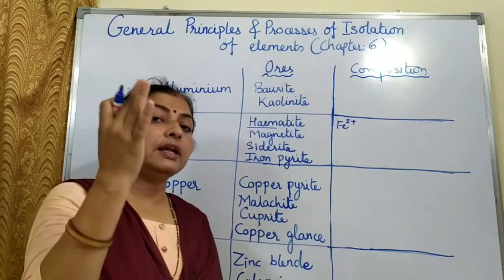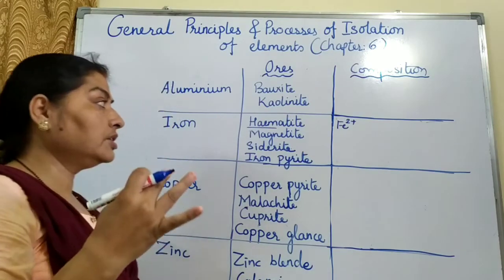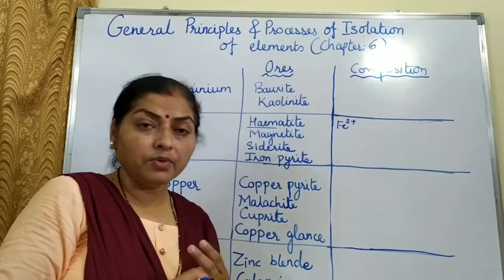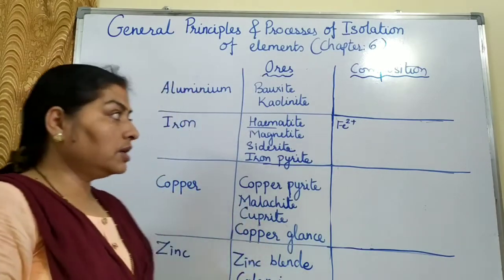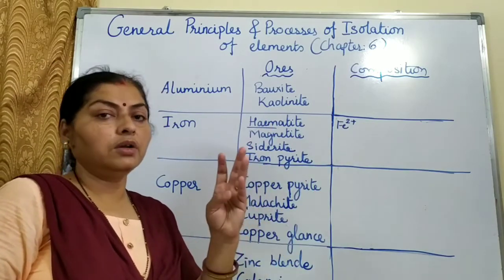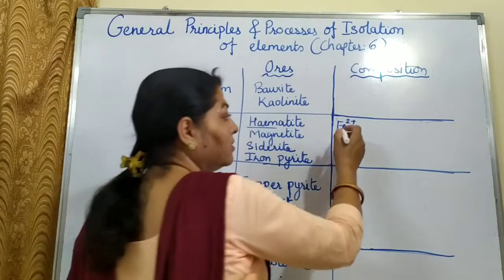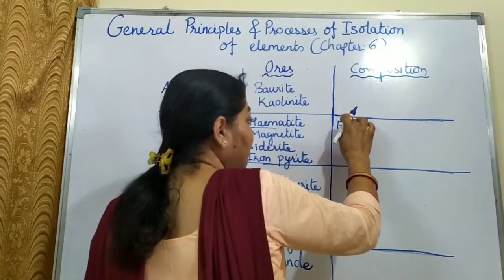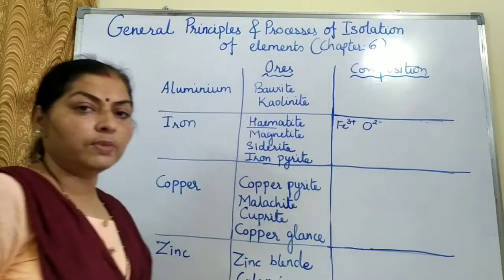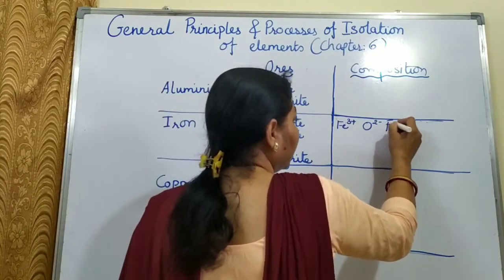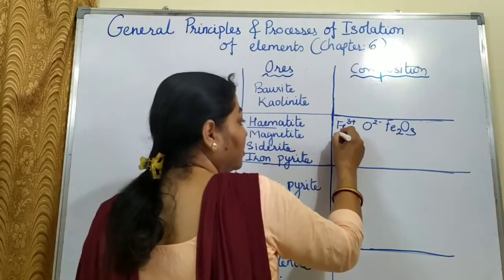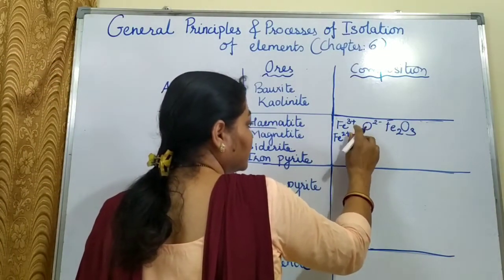Children, remember that there are 3 main compounds which the metals form. They may be present either as oxides, or as carbonates, or as sulfides. So whatever we are going to see here will be either carbonate, oxide or sulfide. So the first one, hematite, iron valency 3+, not 2+. It is 3+. Oxide, we know, has charge 2-. So the formula will be Fe2O3. Then magnetite is a combination of Fe2+ and Fe3+.